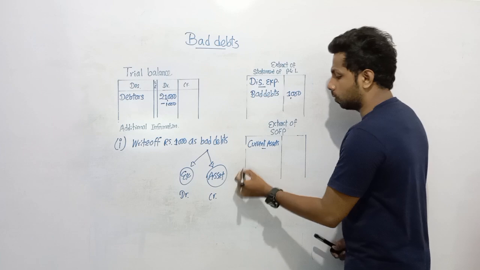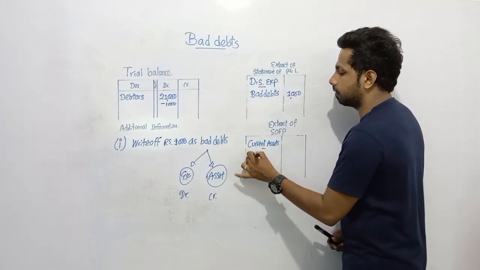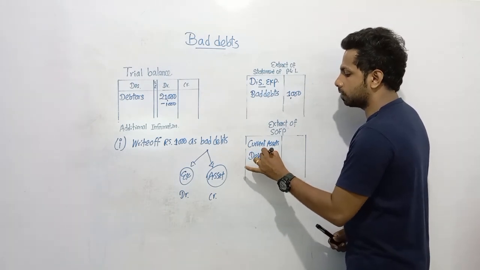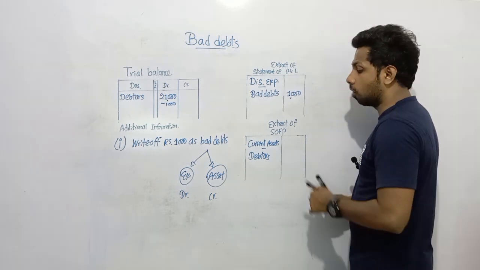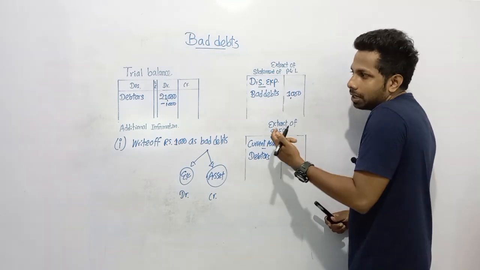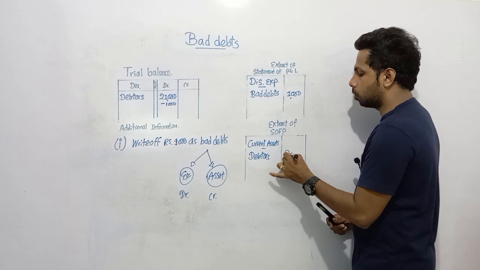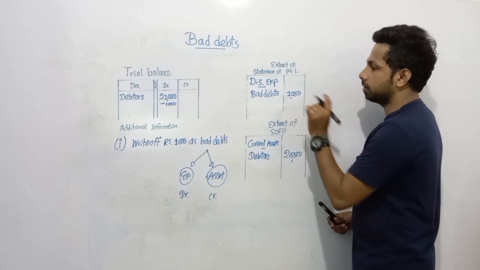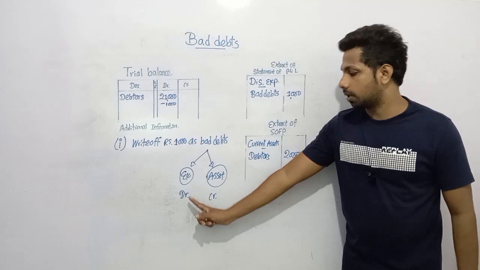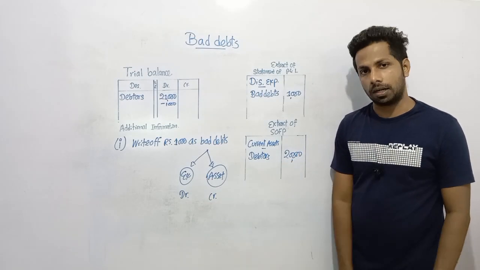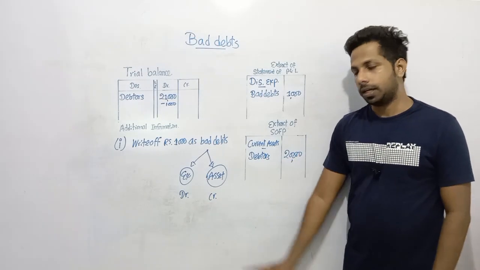And how much is accurate debtors? You know, debtors are current assets. We expect to convert debtors into cash within the next 12 months. So how much is the recoverable amount? Only the receivable amount. Now it is 20,000 after recognizing 1,000 as bad debts. You know what's the double entry for the bad debts, guys? Bad debt account debit, debtor account credit.